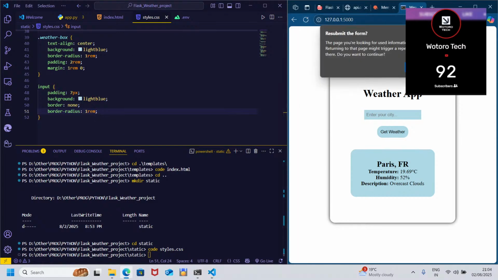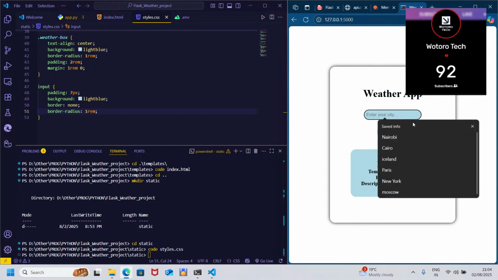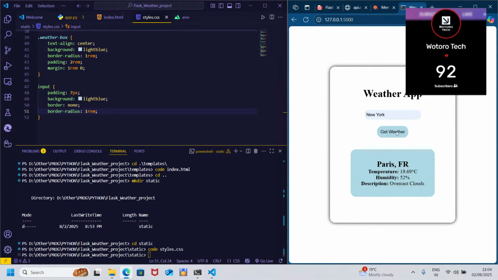To enhance, give some more changes. Simple as that. Now your weather app is up and running. See? You've built your weather app from scratch.